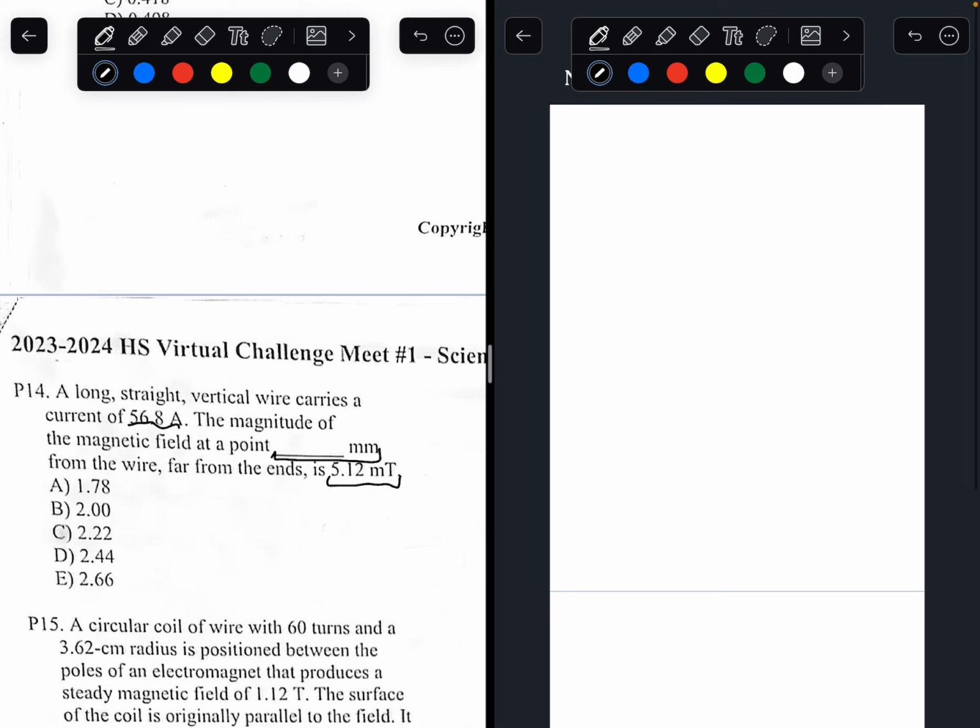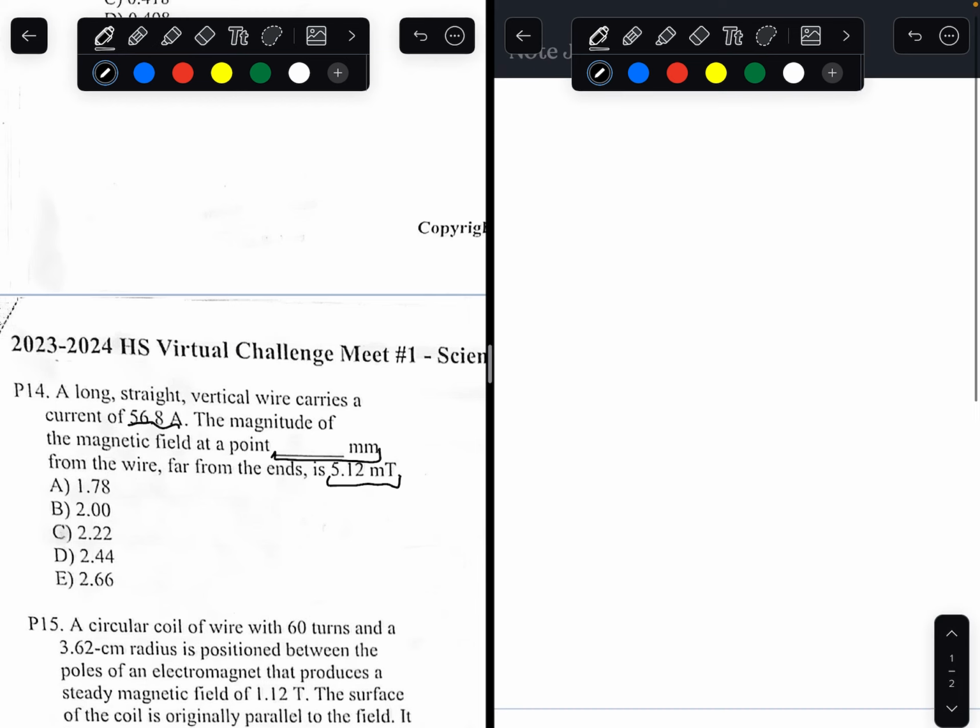Now we want to use a version of Ampere's law, the way to find the magnetic field. Magnetic field is equal to the permeability of free space times the current flowing through the wire over 2 pi times the distance between the wire and the point.